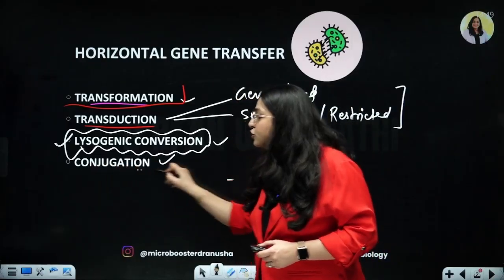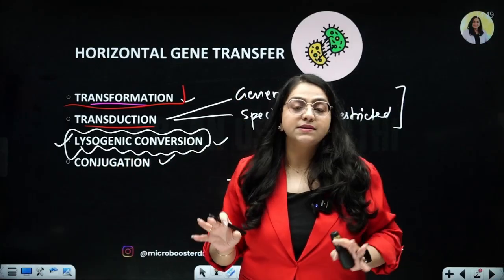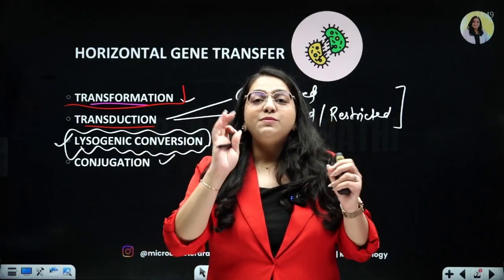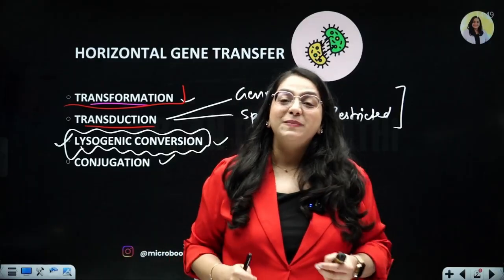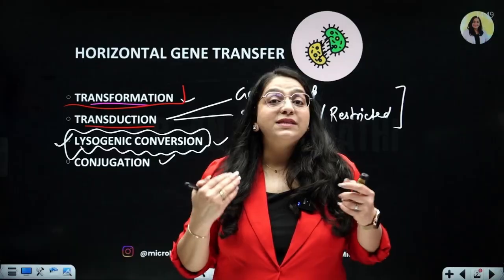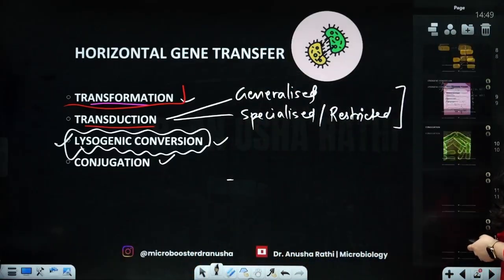Then comes conjugation. Here now there is no bacteriophage, there is no randomness. Here now the two bacteria are talking to each other with a specialized telephone or a specialized line of connection or a specialized tunnel called the conjugation tube or the sex pili. You all know of this. You are all aware of this, right?